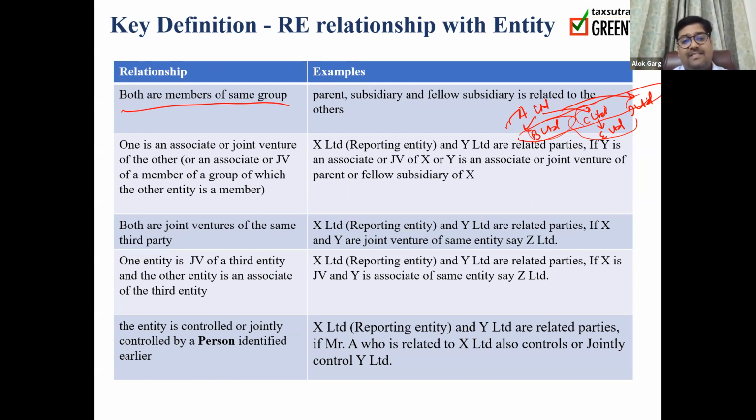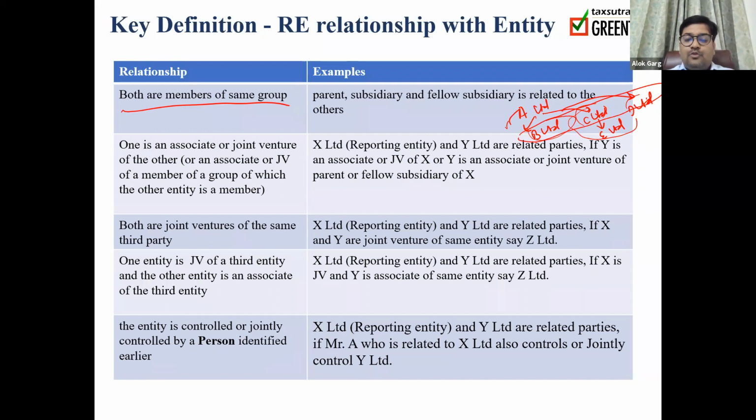Both are joint ventures of the same third party. For example, Indus Towers Limited and Vodafone Idea Limited. So these two entities are joint ventures of Vodafone Group PLC. In this case, since Indus Towers and Vodafone Idea Limited are joint ventures of the same third party, these two parties, Indus Towers and Vodafone Idea Limited, are considered as related parties.